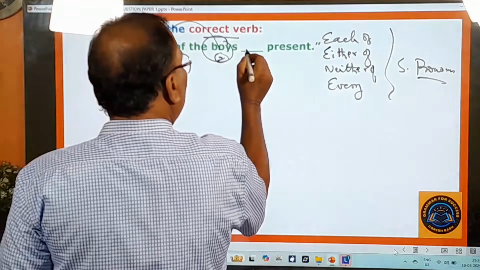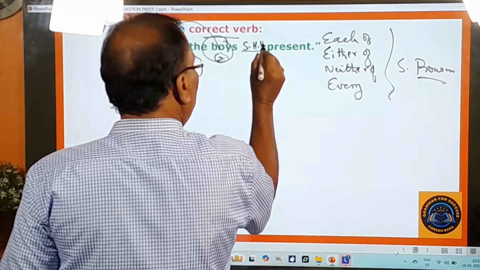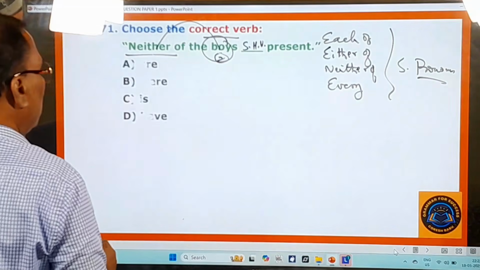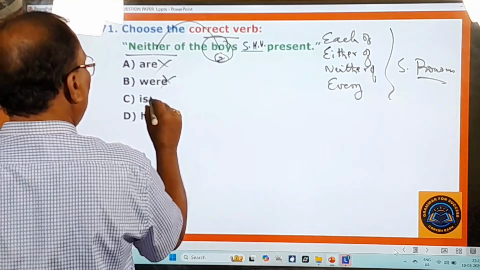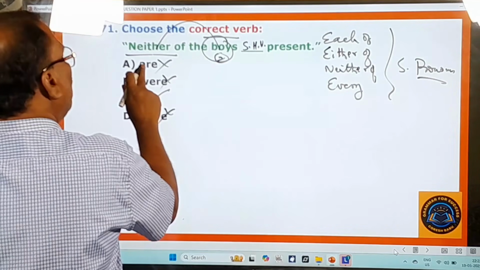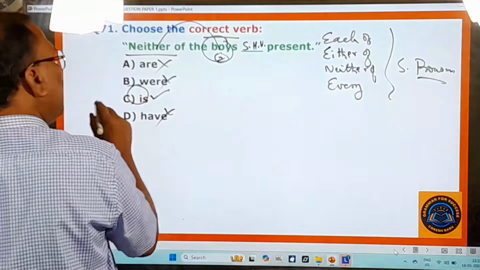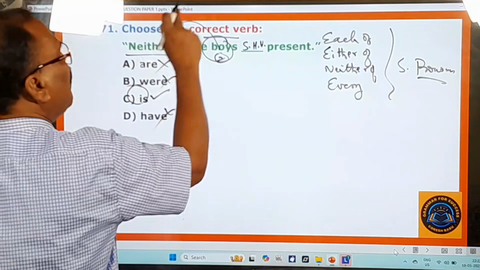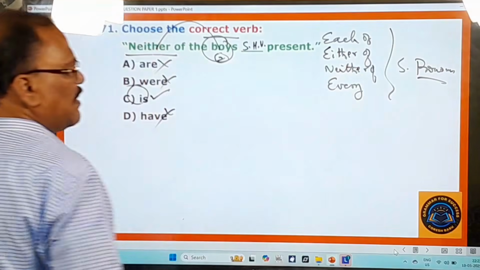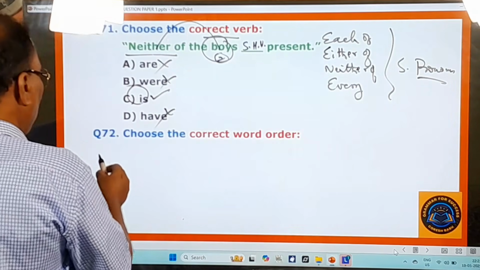Therefore here singular helping verb must be used. And here you pay attention to what is given. Are wrong, were wrong, is correct, have wrong. Are is a plural helping verb, were is a plural helping verb, have is a plural helping verb, is is the only singular helping verb. Therefore neither of the boys is present. And you go to the next question, 72nd question.